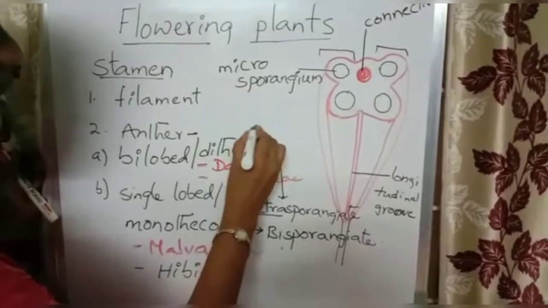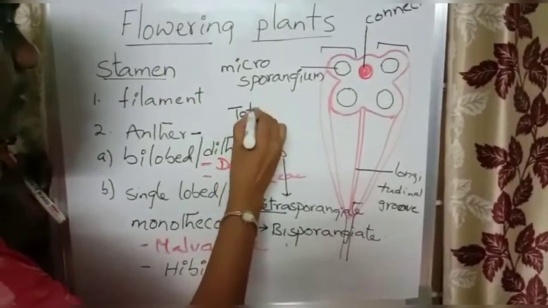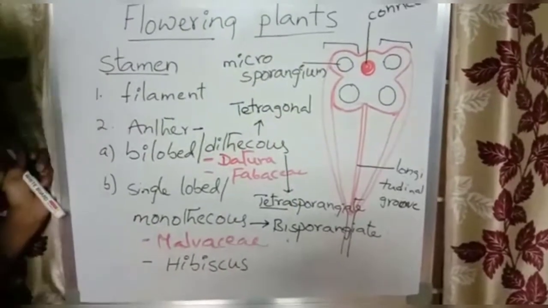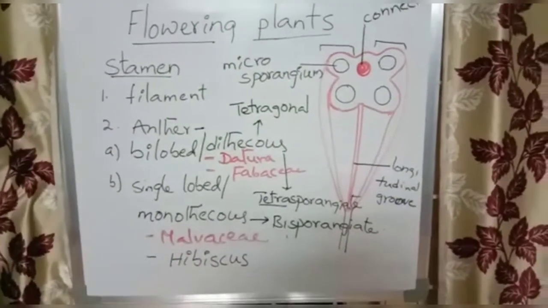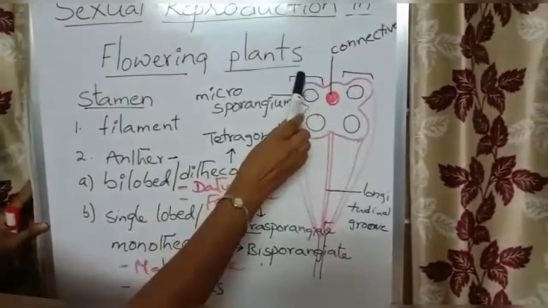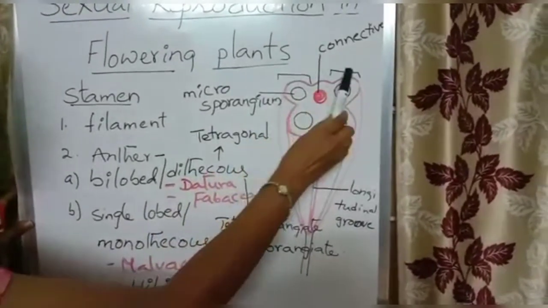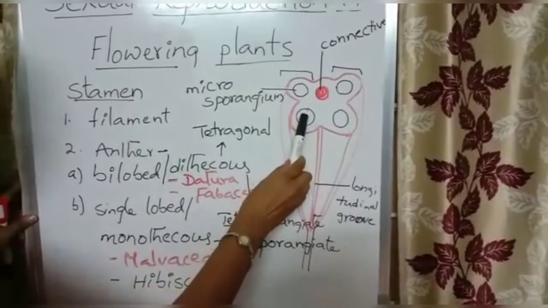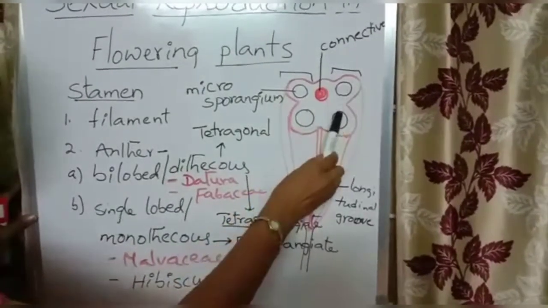Now what is the shape of the dithecous anther? Generally, a dithecous anther is tetragonal in shape. There are two lobes, and each lobe has two microsporangia at the young stage.